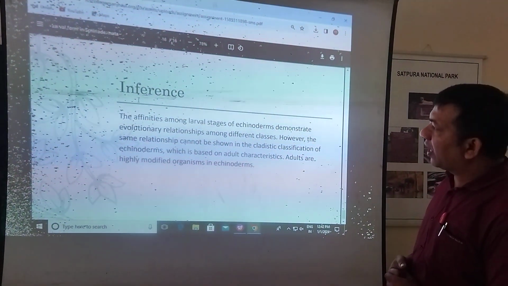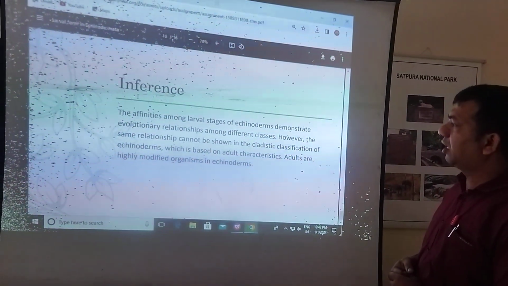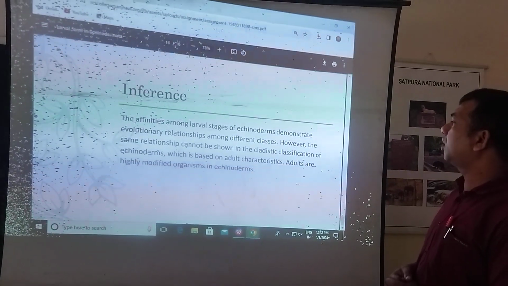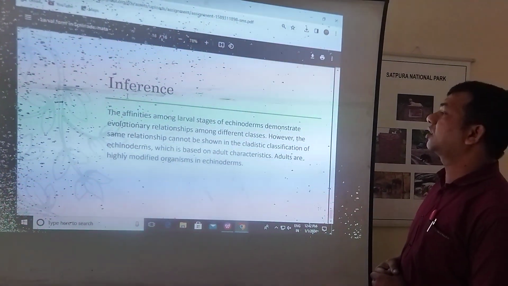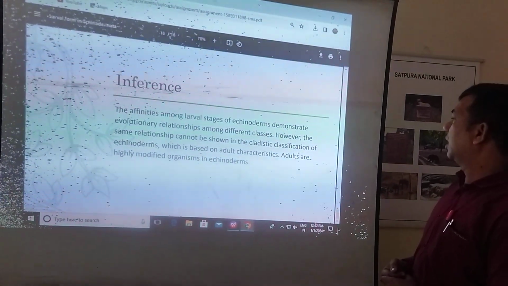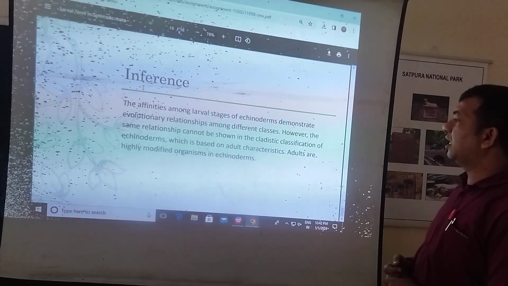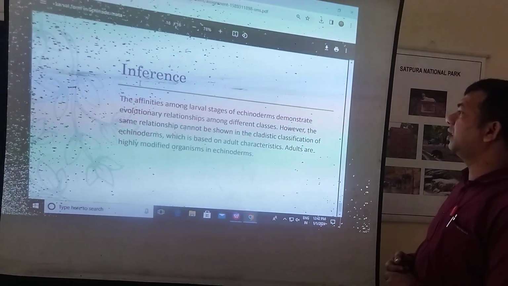In inference, the affinity among the larval stages of Echinoderms demonstrates the evolutionary relation among the different classes. However, some relationships cannot be shown in the cladistic classification of Echinoderms, which is based on adult characteristics. Adults are highly modified organisms in Echinoderms.